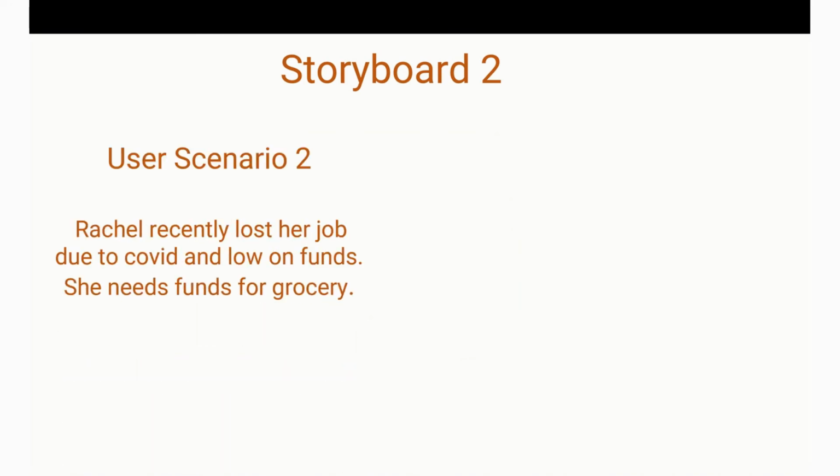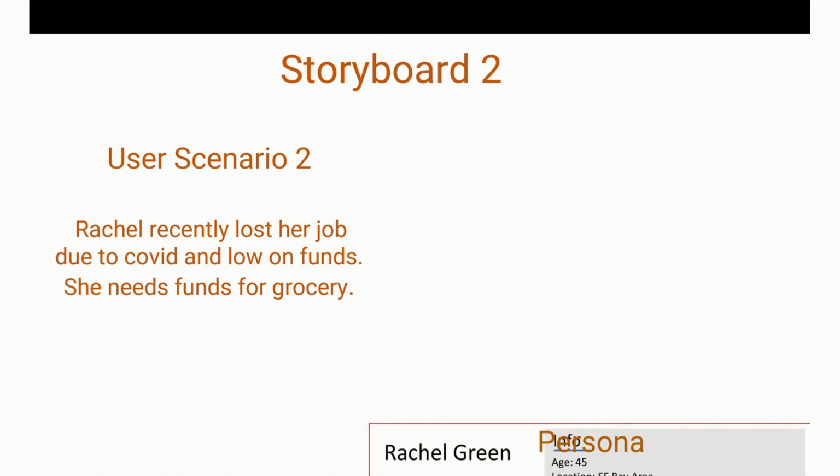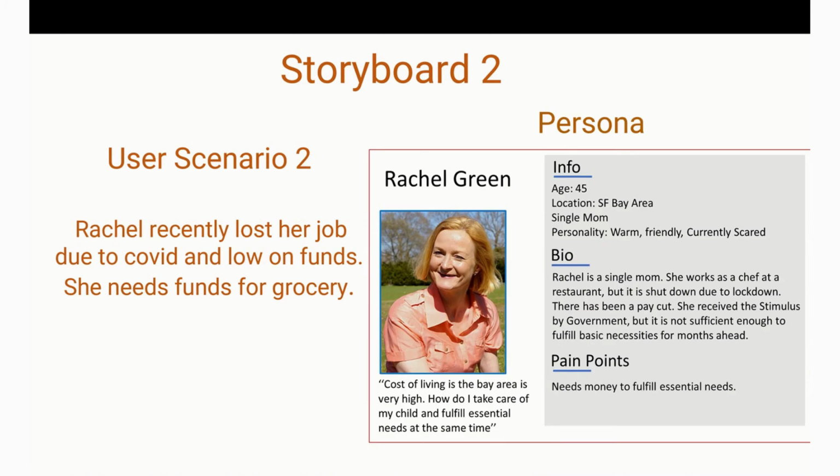Now, let's move on to our second storyboard to explain the sequence of events tied up with user scenario 2. User scenario 2 is tied up with our second target persona, Rachel. Rachel recently lost her job due to COVID. She needs to perform her essential task but is running low on funds. Her goal in the current scenario is to raise funds for groceries and get them delivered at her doorsteps.